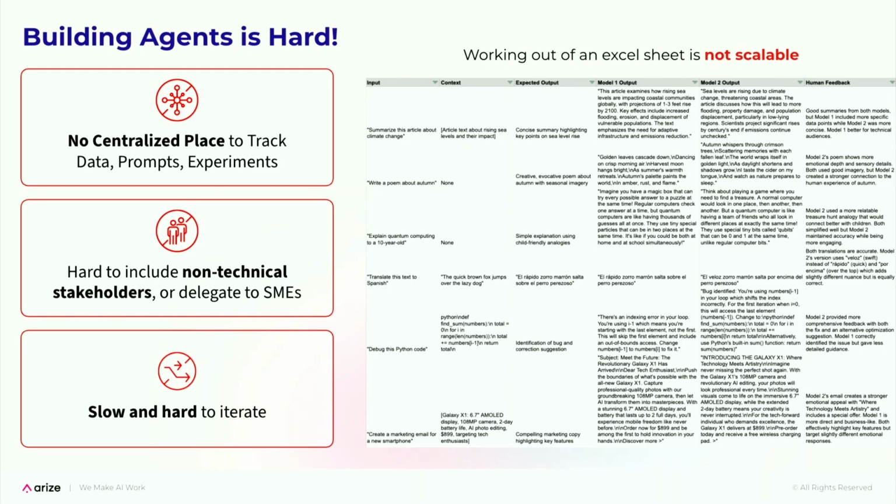For many teams that we see building these agents, this is what their day-to-day workflow looks like: they're sitting in an Excel sheet. It could be the AI engineer, it could be a technical persona, it could be a product manager. They're iterating on their prompts in an Excel sheet. Raise your hands if you've seen this. You don't need to out yourself. But for a lot of teams, this is what iterating on their agent looks like. And by the way, this is just one prompt in often a series of prompts or a series of tool calls that they're iterating on.